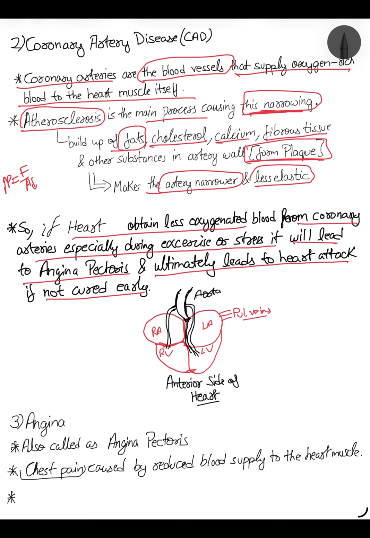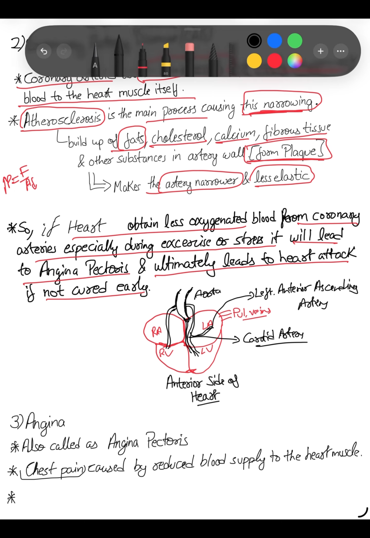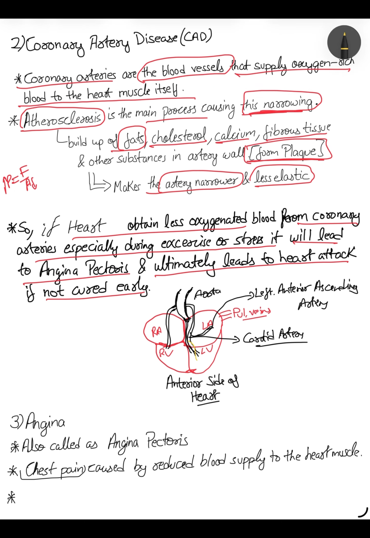These arteries which come from the aorta to the heart are called coronary arteries. From this, one artery goes to the atrium, called the left anterior ascending artery, and another one goes to the left ventricle region, called the left anterior descending artery, also called the widow artery. You must have heard this name.